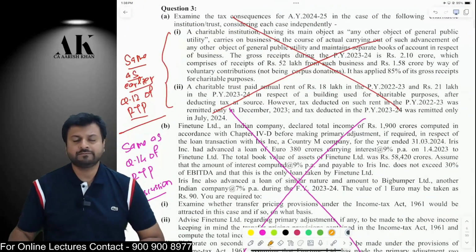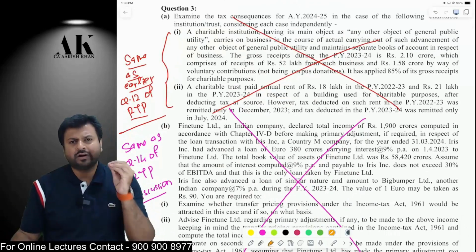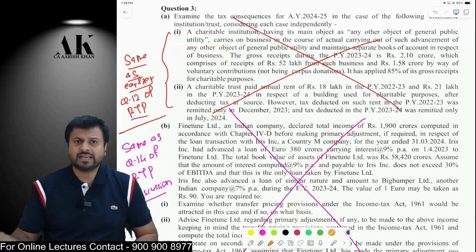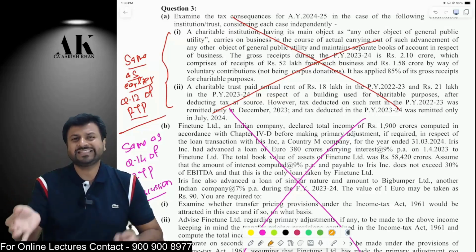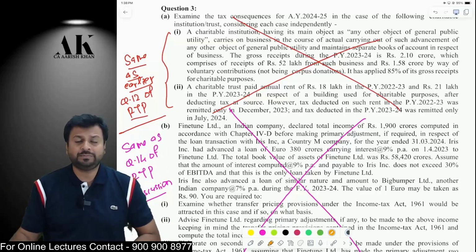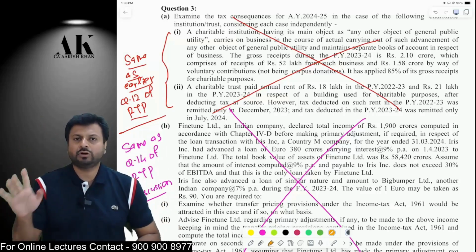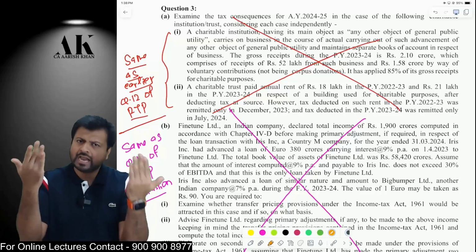Now, question number 3. Now remember, in mock test paper, because we have already done with 15 papers, 8 RTPs and 7 exam papers, 15 papers are already done. So in mock test paper, there are a lot of questions which are going to be repeated now. So any question which is exactly repeating, not partially repeating, if it is exactly repeating, I am not going to do that question. If it is partially repeating, I will definitely do that.